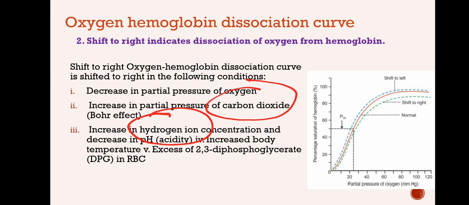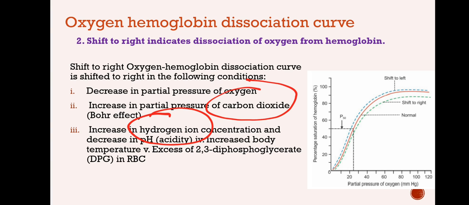So, hydrogen ion concentration will be more if carbon dioxide is more. That means the solution is going to become more acidic. So, at a higher acidic state, usually oxyhemoglobin dissociates to hemoglobin and oxygen.